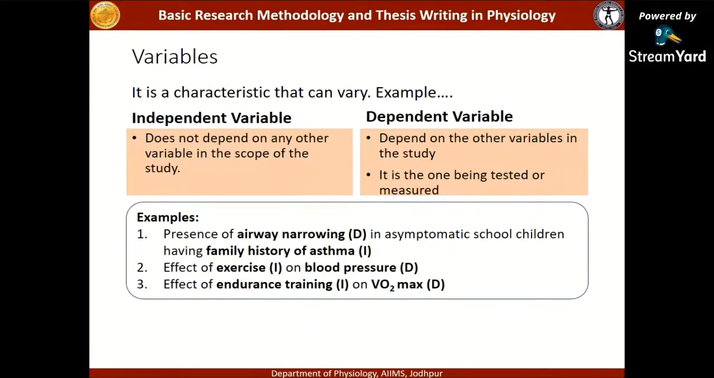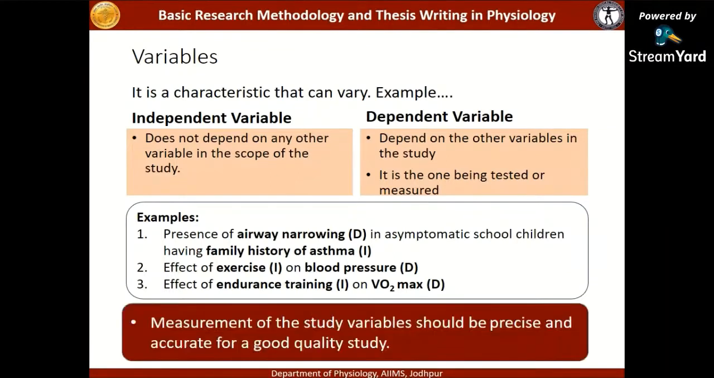Third example, effect of endurance training on VO2 max. Here VO2 max is dependent on the endurance training. So VO2 max becomes the dependent variable, and endurance training, which can be manipulated and changed, is the independent variable. Another important point is that measurement of these study variables should be precise and accurate for a good quality study.